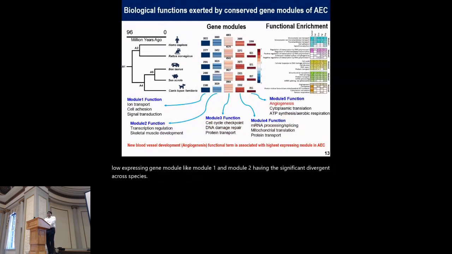Next, we tried to identify the biological function exerted by these conserved gene modules of the aortic endothelial cell. And we found that the low expressing gene modules, meaning the repressive gene modules, are associated with non-endothelial cell specific biological functionalities, whereas the highest expressing gene module, that is module 5, is associated with an important aortic endothelial cell function, that is angiogenesis, meaning new blood vessel development.